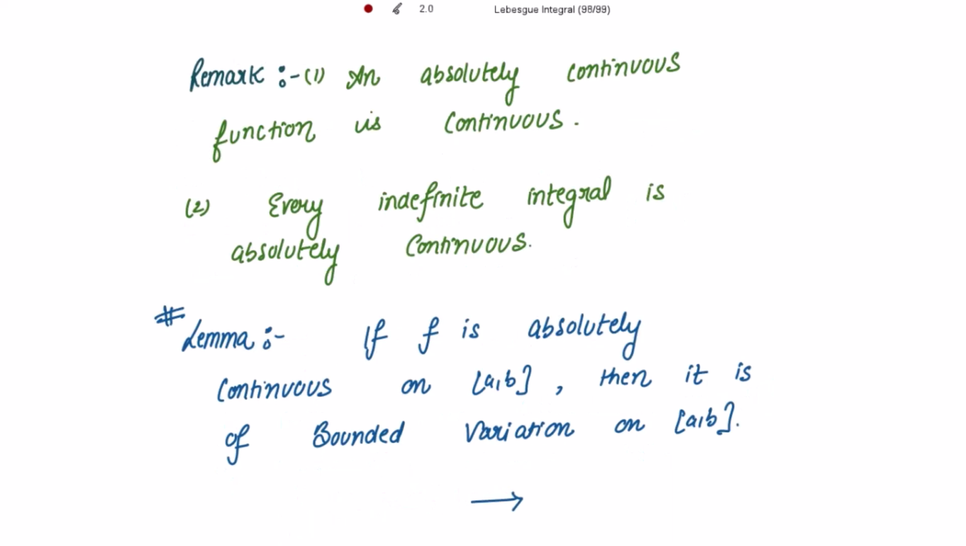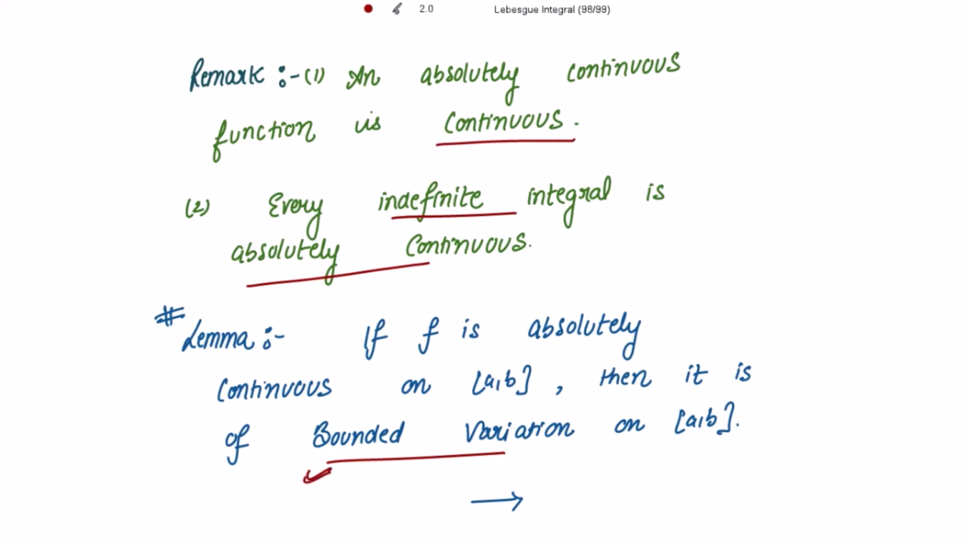And the remark is that an absolutely continuous function is continuous, and every indefinite integral is absolutely continuous. These are the two remarks. Please remember this. Next we are going to show the lemma: if f is absolutely continuous on the closed interval [a, b], then it is of bounded variation on [a, b]. How do we prove that this is of bounded variation?